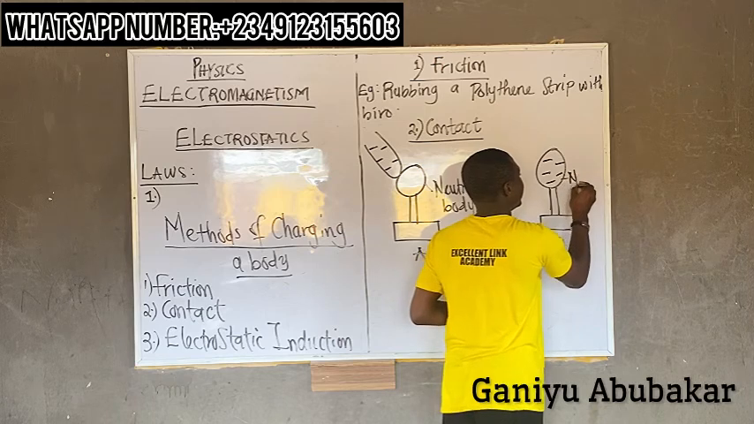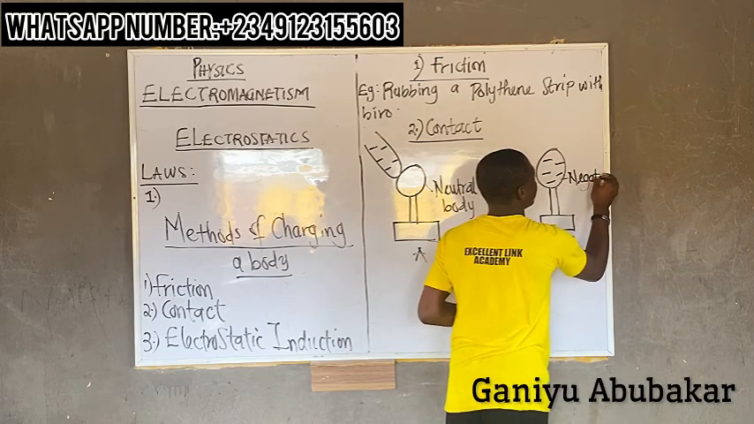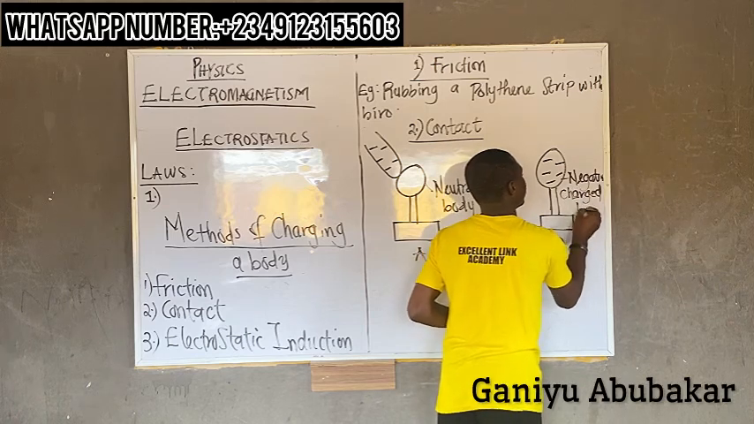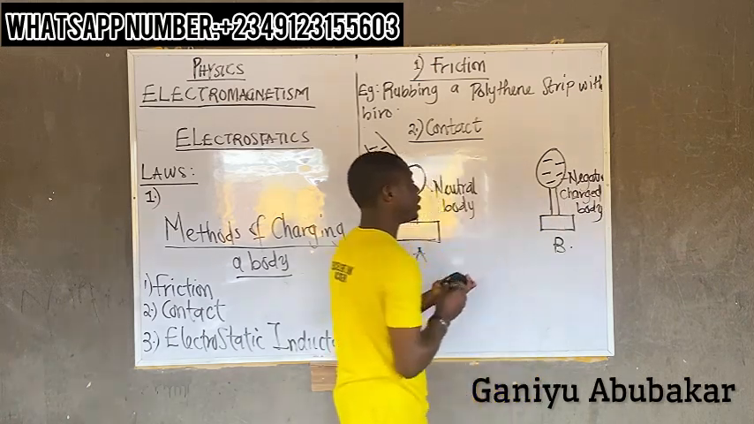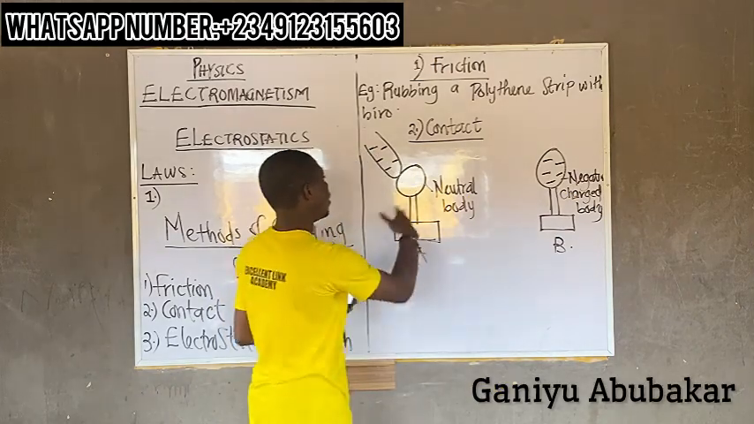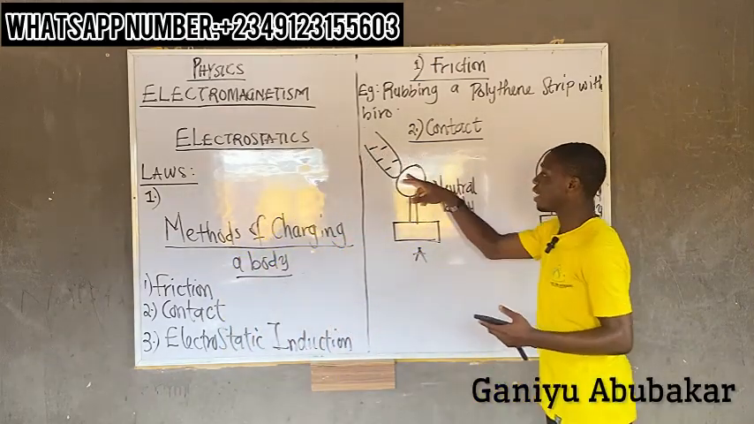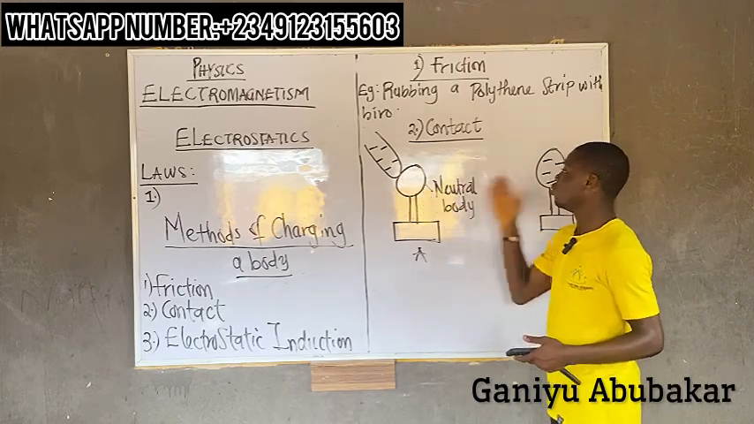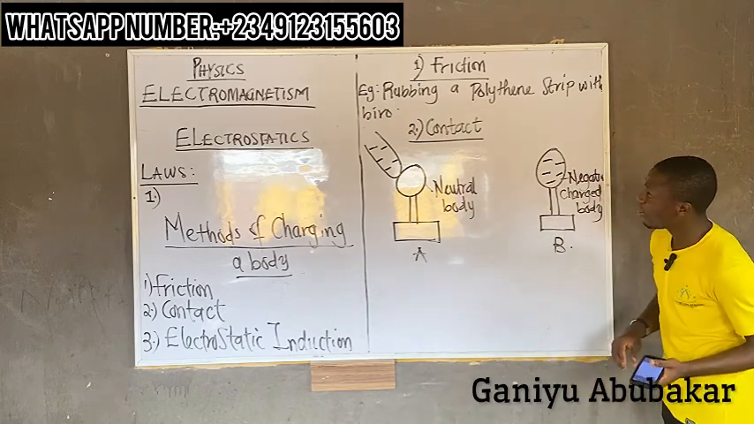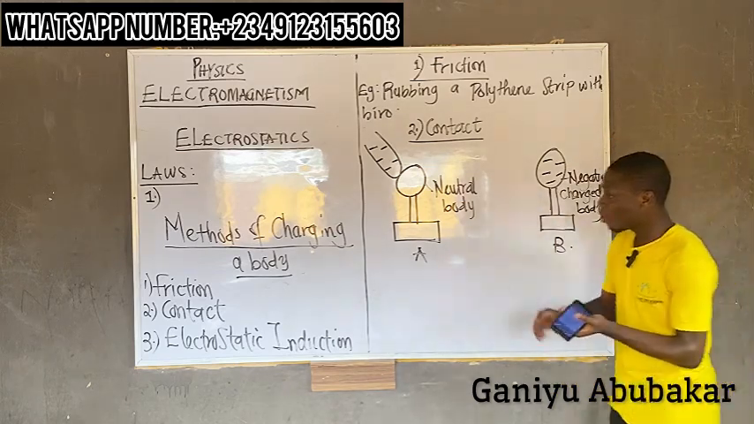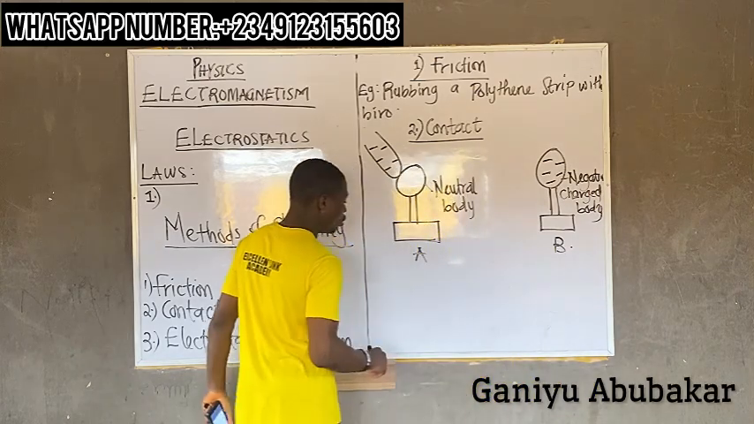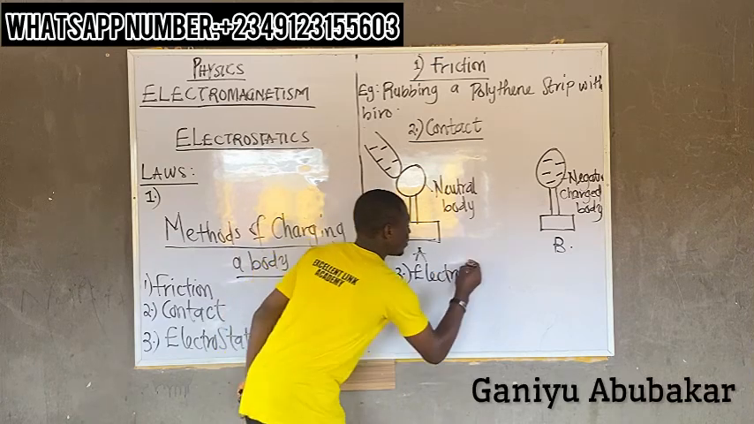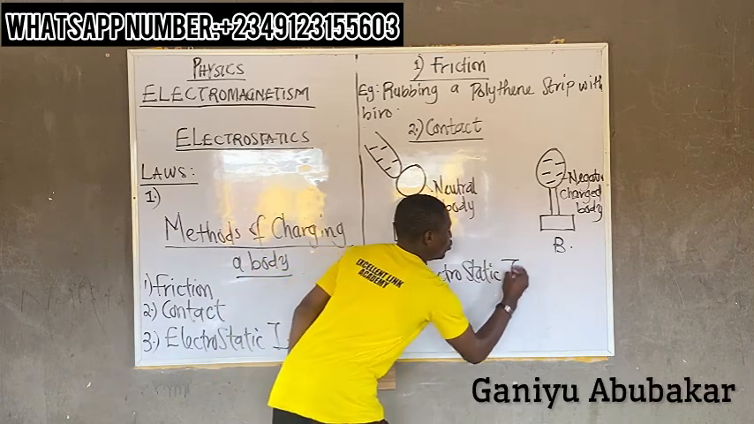So this becomes a negatively charged body. That's the concept behind by contact. When it comes to by contact, I'm not rubbing. I'm just bringing it close to a charged body, as shown below. That's basically how you define by contact. Let's look at by electrostatic induction, number 3, by electrostatic induction.